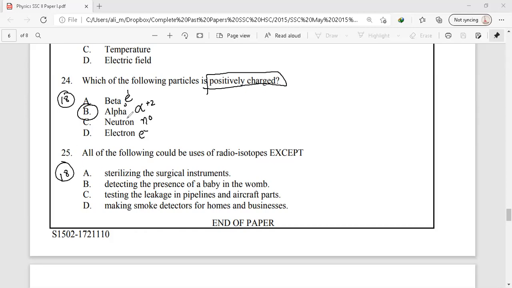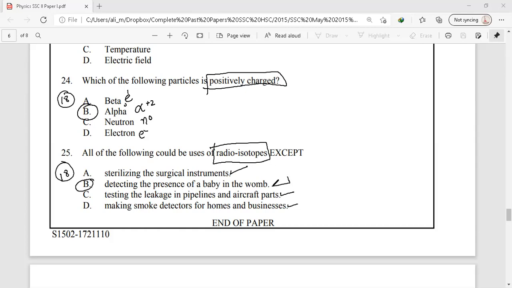Last question from this year, that is 25. All of the following could be the use of radioisotopes, except one. We have studied an SLO in which we marked many uses of radioisotopes, in which sterilizing surgical instruments was one of them, making smoke detectors for homes and businesses, and testing leakage in pipes and aircraft parts. These were the uses that we have studied for radioisotopes. While in option B, detecting the presence of a baby in a womb is a use